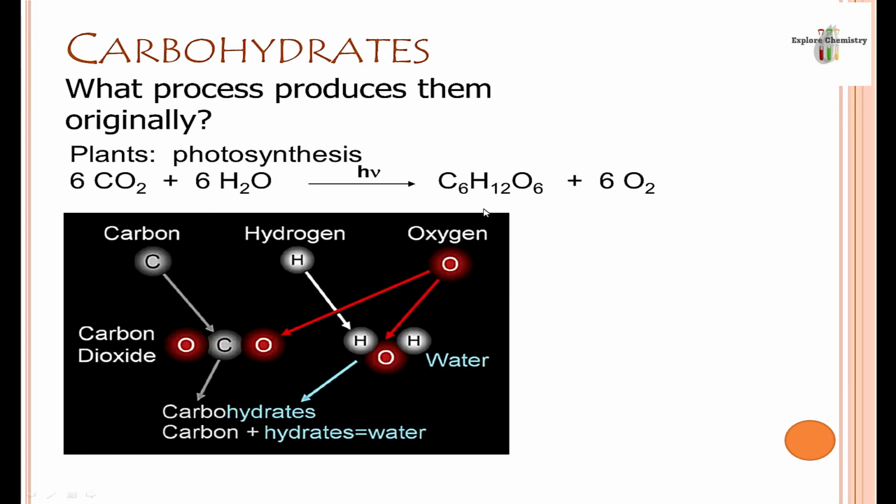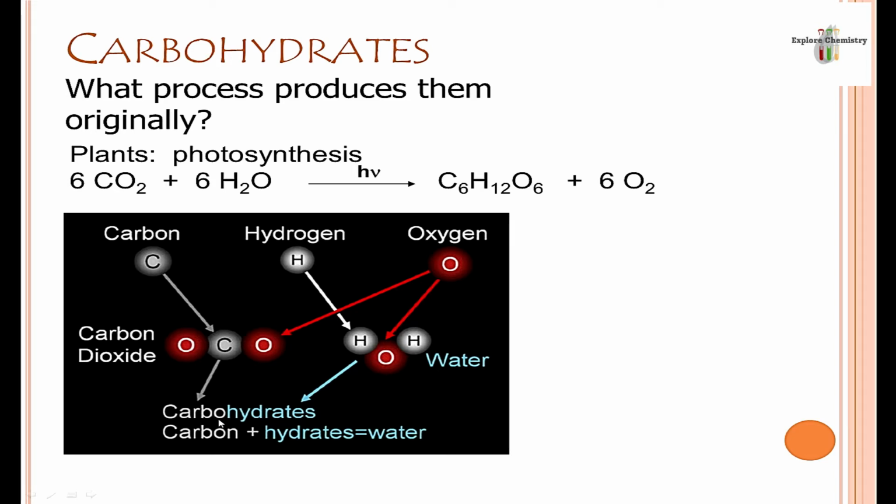So chemically, carbohydrates contain three elements: carbon, hydrogen, and oxygen. What is reacting in the formation of this glucose? These three elements: carbon, oxygen, and hydrogen. Carbon dioxide will provide carbon for the formation of carbohydrate, and water will provide oxygen and hydrogen.